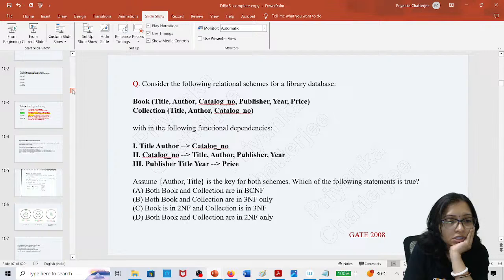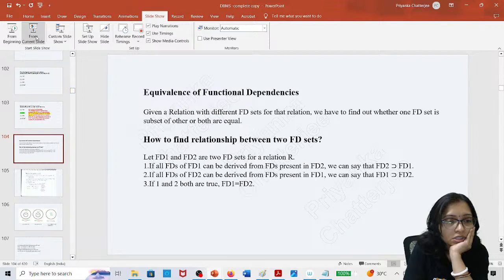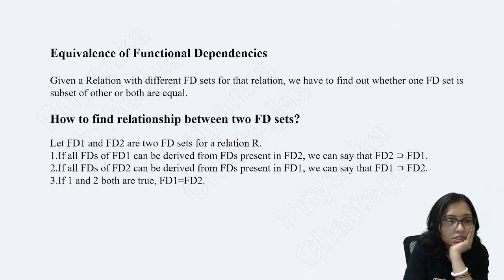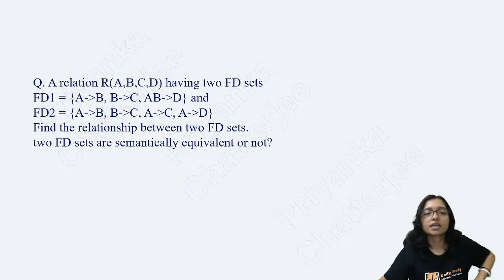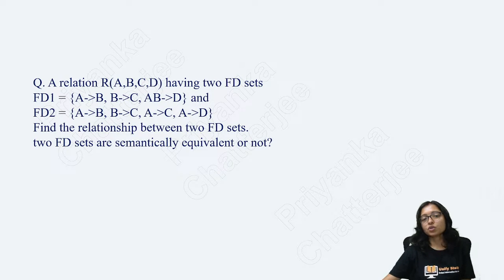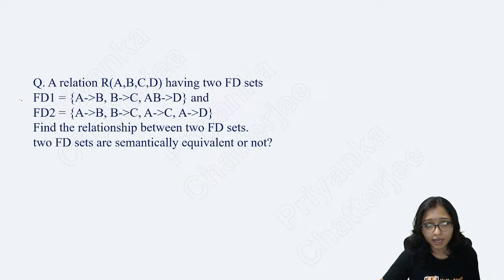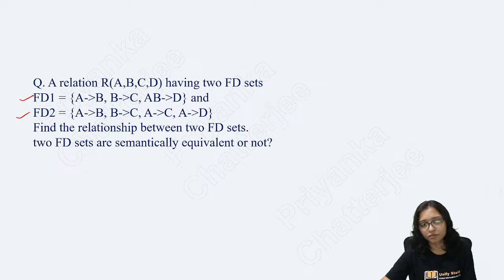So now we will go for dependency preserving, equivalence and all. Equivalence: two relations, two sets of dependencies, are they equivalent or not?